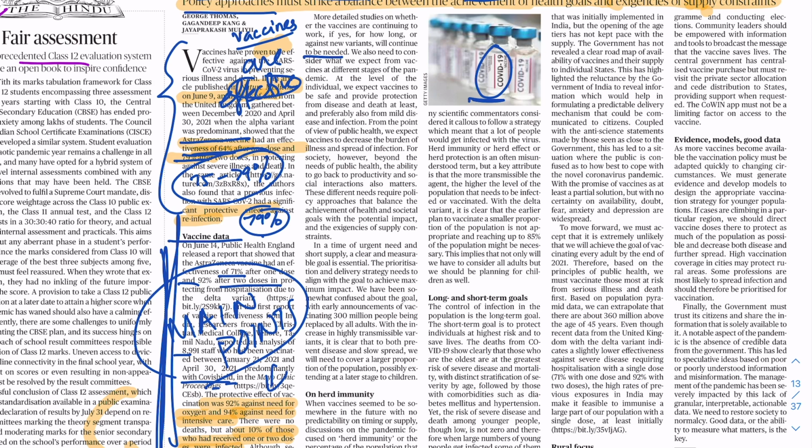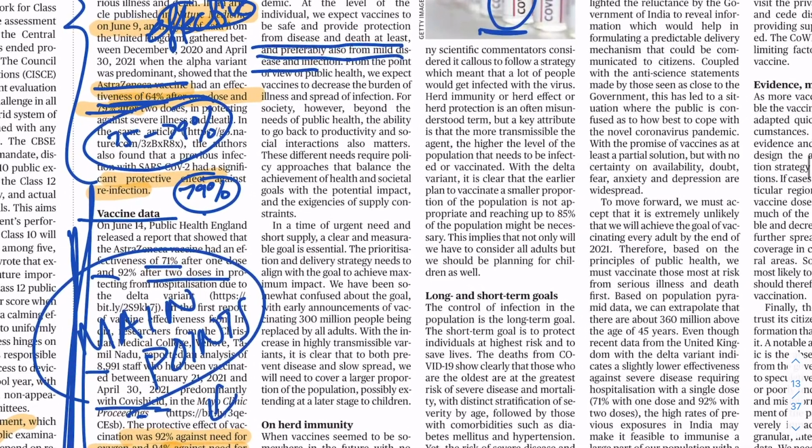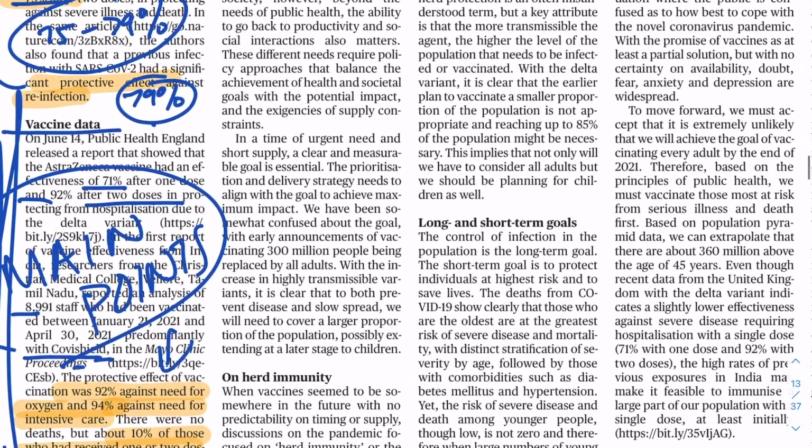At the level of the individual, we expect vaccines to be safe and provide protection from disease and death at least, and preferably also from mild disease and infection. From the point of view of public health, we expect vaccines to decrease the burden of illness and spread of infection. For society, however, beyond the need for public health, the ability to go back to productive and social interactions also matters. These different needs require policy approaches that balance the achievements of health and societal goals with potential impact and